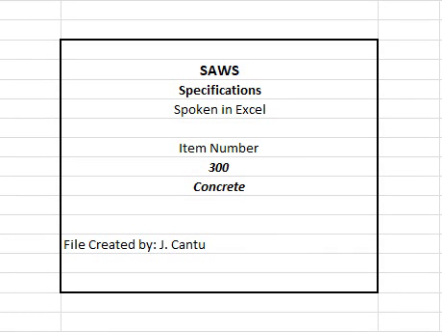San Antonio Water System Standard Specifications for Construction. Item number 300. Concrete, natural aggregate.